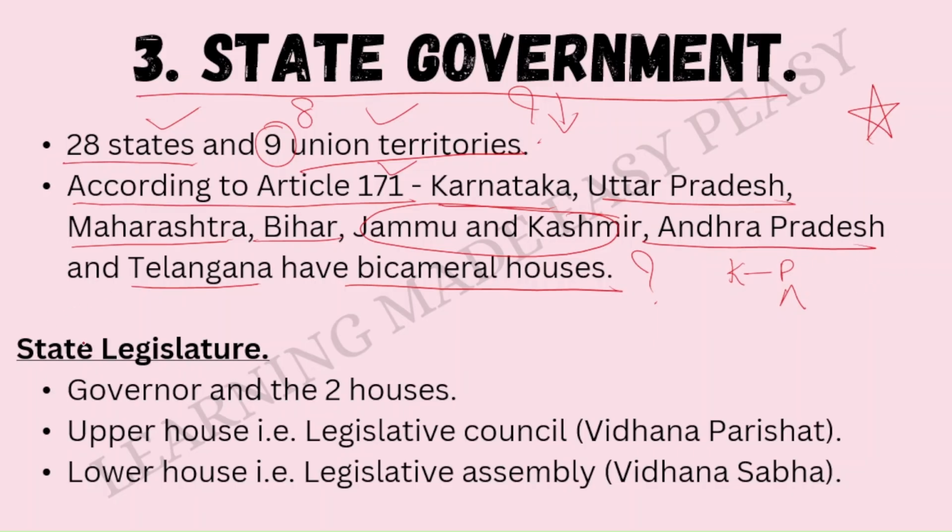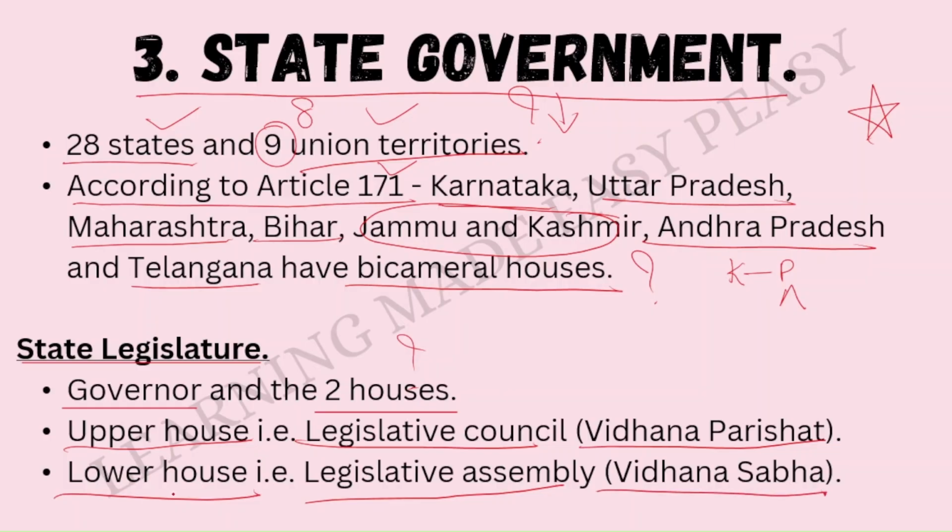Alright. So let us first understand this state legislature. In the state legislature, we have the governor and 2 houses. Which are these 2 houses? It is the upper house, that is the Legislative Council, which is also called Vidhana Parishad, and the lower house, which is also called Legislative Assembly or Vidhana Sabha.